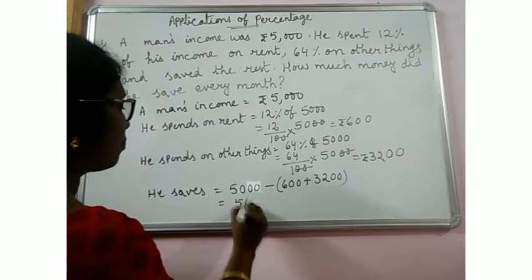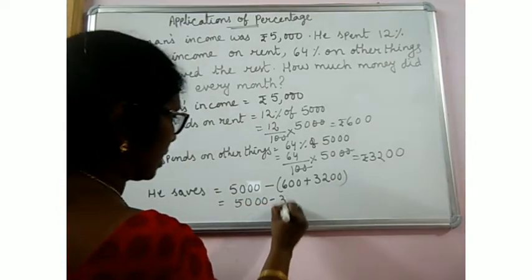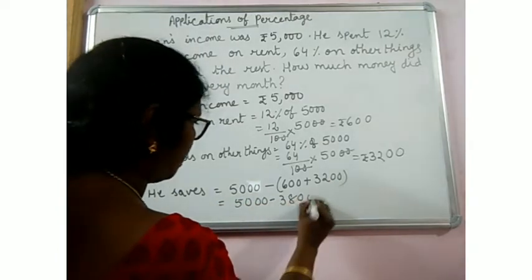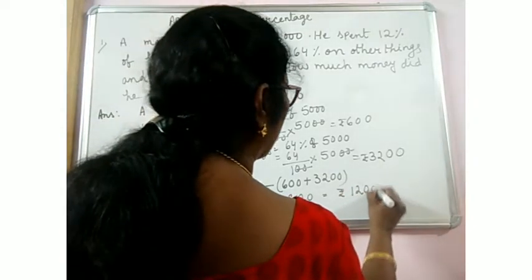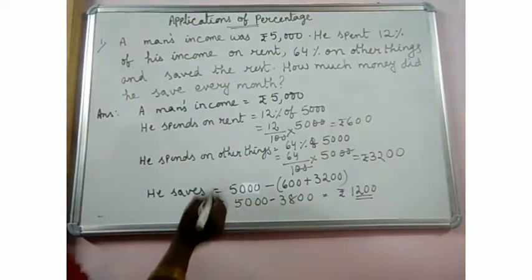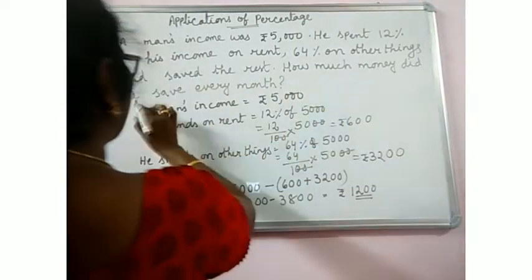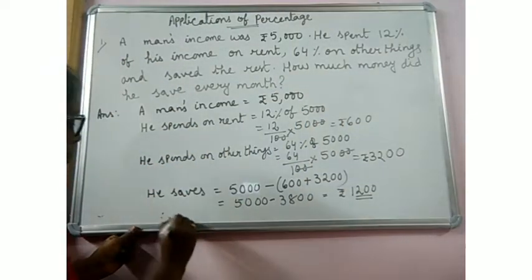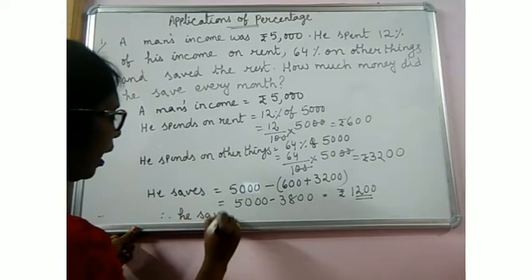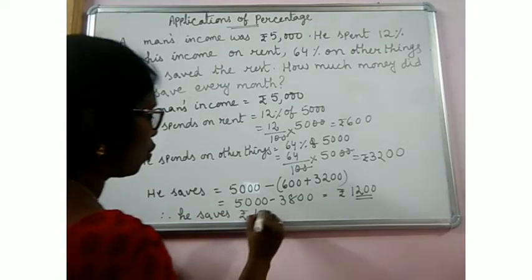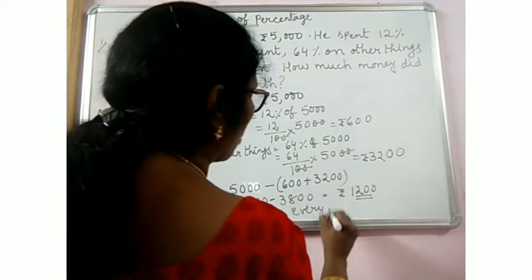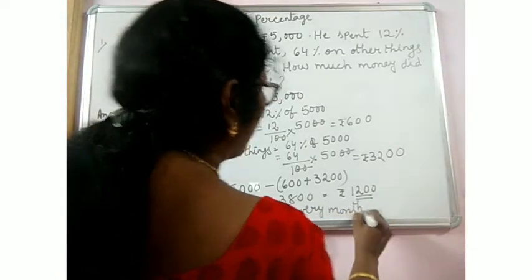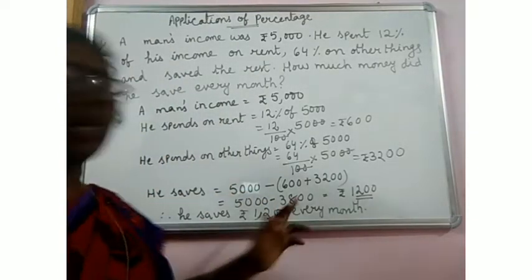So you will have 5,000 minus 3,800, that equals 1,200 rupees. Therefore he saves 1,200 rupees every month. As per the question, every time you have to write the last statement clearly.